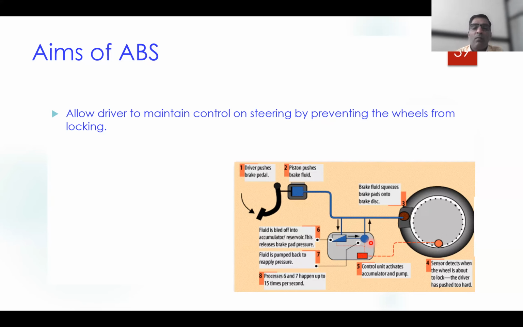That will avoid the locking of the wheel, and that will allow the driver to maintain control of steering by preventing the wheels from locking.